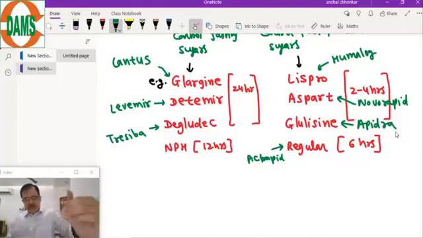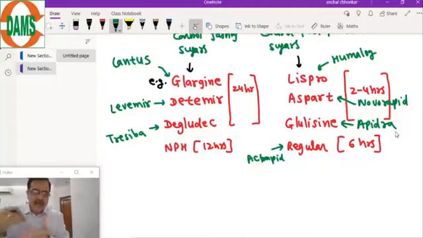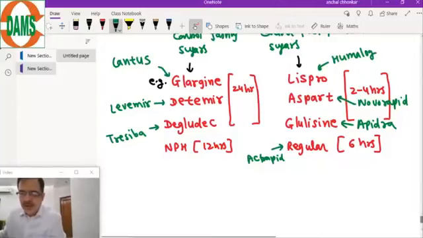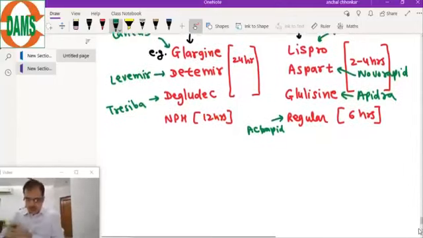Now, with this information in mind, how to start the patient? Take the total dose, then divide that total dose 50-50: 50% basal and 50% bolus dose. So how will they be able to control the sugar values? Let's understand how they control and what will be the clinical questions given to you.